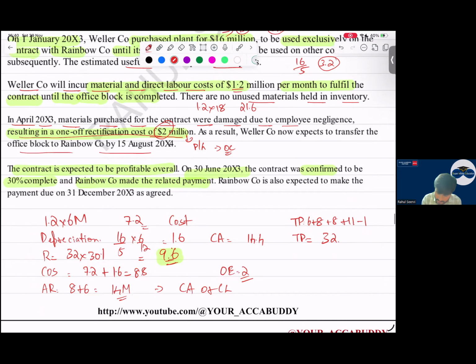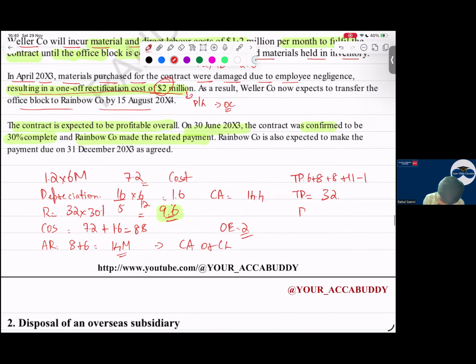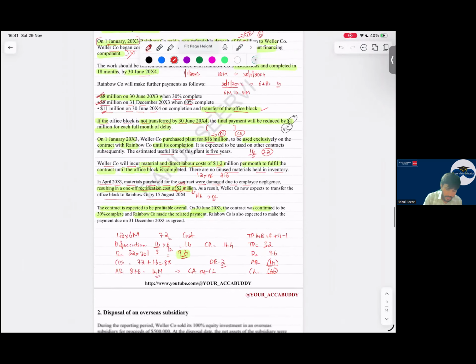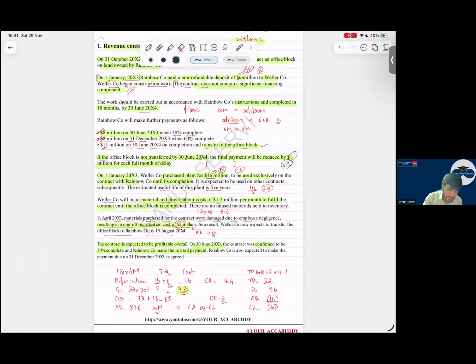So what is the remaining? See now, what is your revenue? Revenue is 9.6, but the amount received is 14. So we get a negative value. Negative value means contract liability. We have received more funds, but we have a liability of 4.4. Where will you show this liability, sir? In the balance sheet. We will show this in the balance sheet. A very good question and a very easy question. It's not out of the box, sir. We have done this type of question in our regular class also.